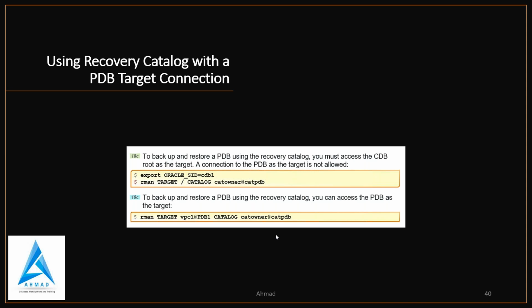So, using recovery catalog with the PDB target connection. To back up and restore a PDB using the recovery catalog, you must access the CDB root as the target, which was the 18C behavior. But in 19C, to back up and restore a PDB using the recovery catalog, you can access the PDB as the target. So that is the difference between 18C and 19C.